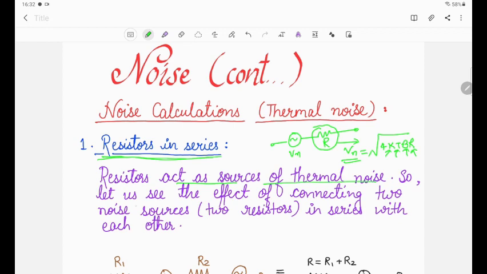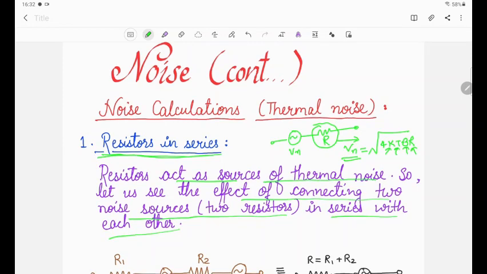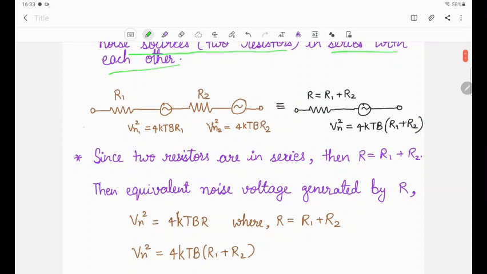Now in this case the resistors are connected in series, so let's calculate the thermal noise. Let's see the effect of connecting two noise sources, that is two resistors connected in series. The circuit diagram for the series connection is given here. You can see this is the resistance R1, its equivalent noise voltage source will be Vn1, and this is resistance R2, its equivalent noise voltage source will be Vn2.